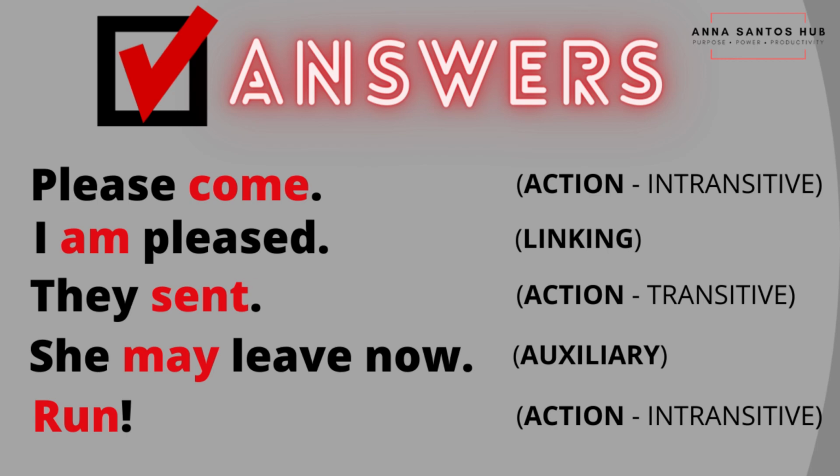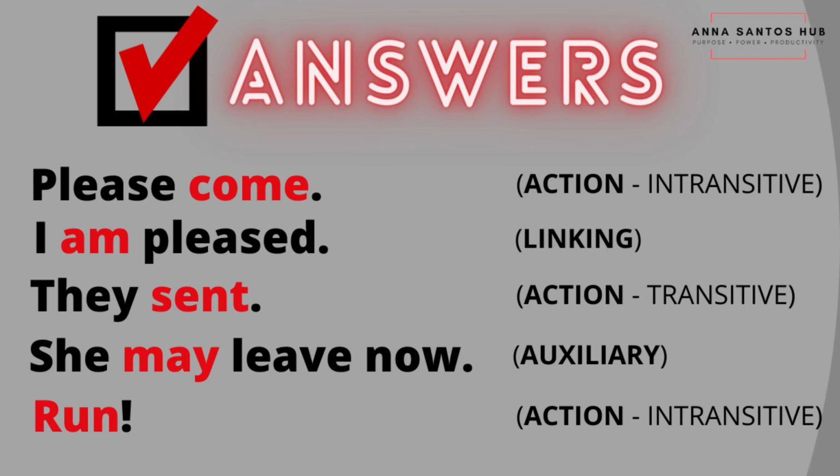I am pleased. Am is a linking verb. It is used to link or connect the subject to its complement, and also am is one of the 8 be verbs. They sent. Sent is an action transitive verb, and the use of the verb sent here is transitive because it requires an object to act upon, and it does not deliver a complete thought.